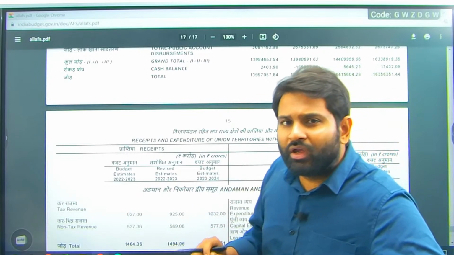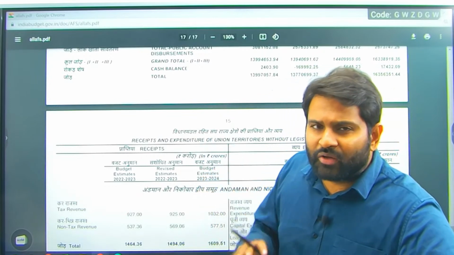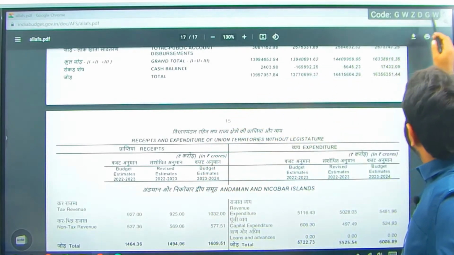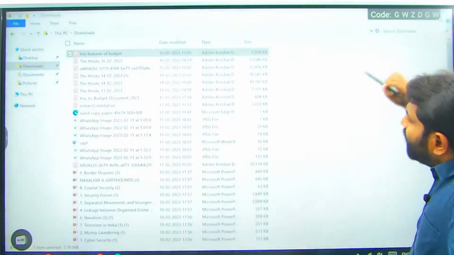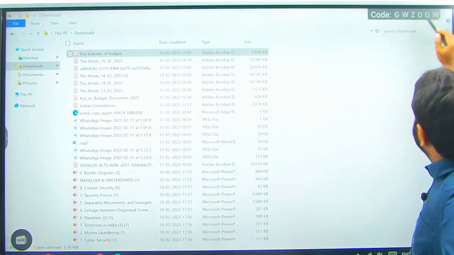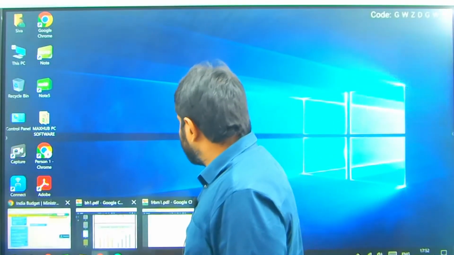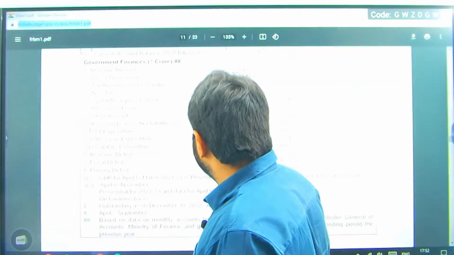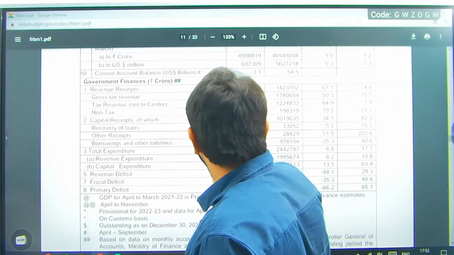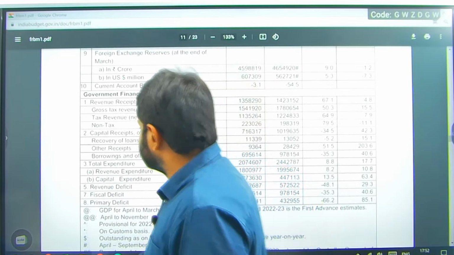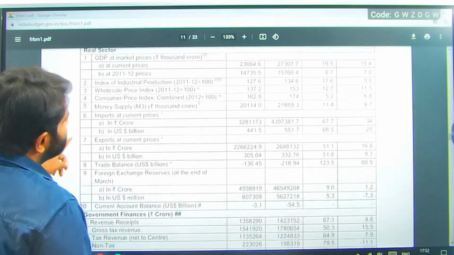Wherever the money is going into, at a little microscopic level, we will get it here in the annual financial statement. But unless you understand the concept, you don't have to open this particular document. Normally, the document we open is this. Okay. Let us understand this budget side.